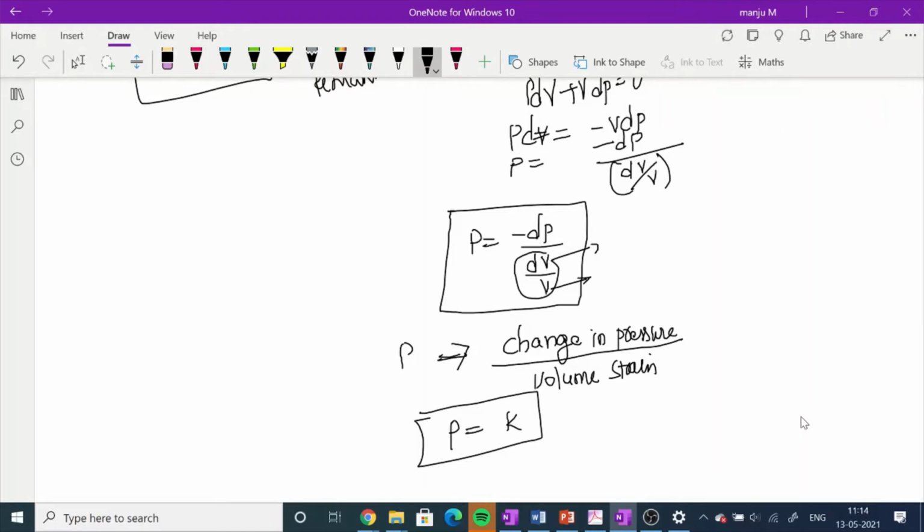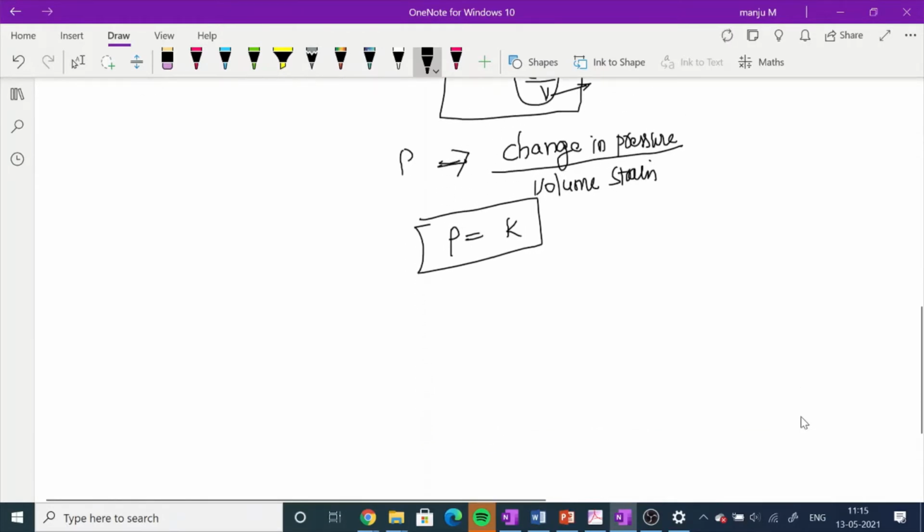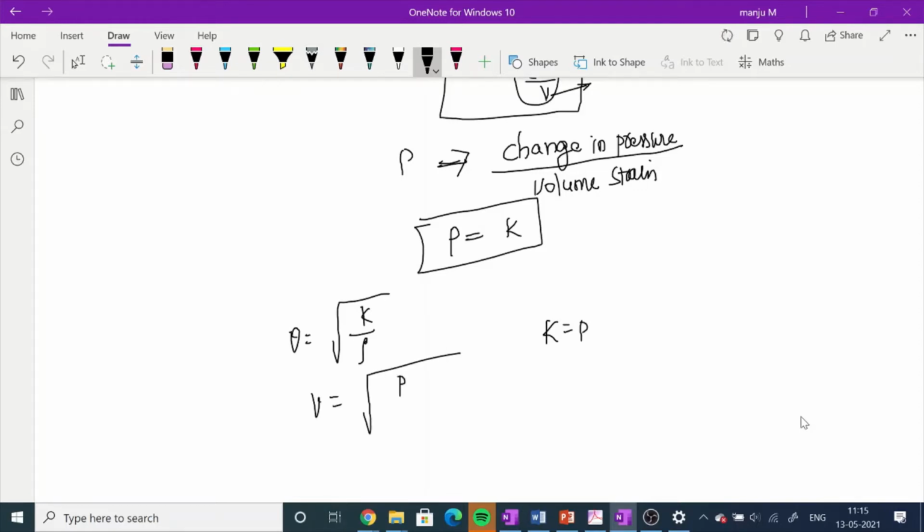The change in pressure to the volume strain is nothing but K. So P is equal to K. Now we have derived in the last class that v is equal to root of K by rho. If we substitute K is equal to P, we get v is equal to root of P by rho.